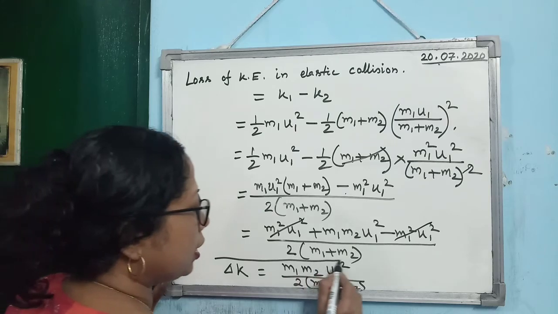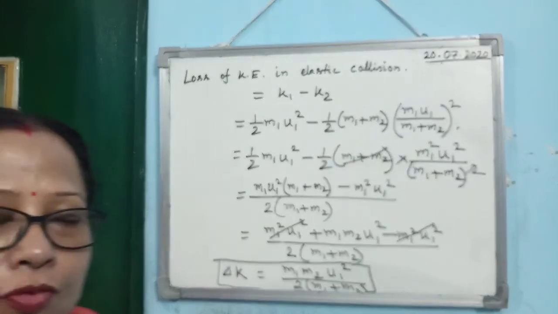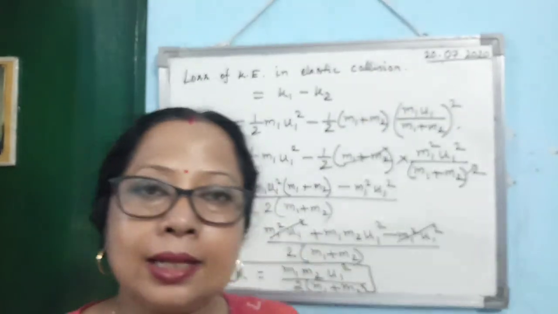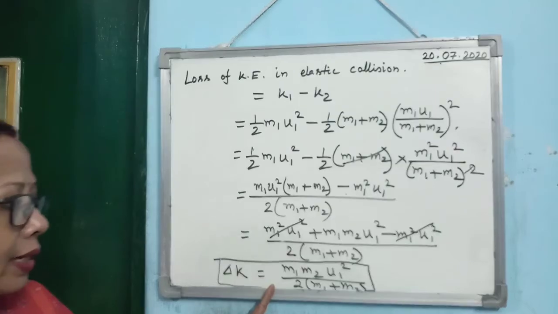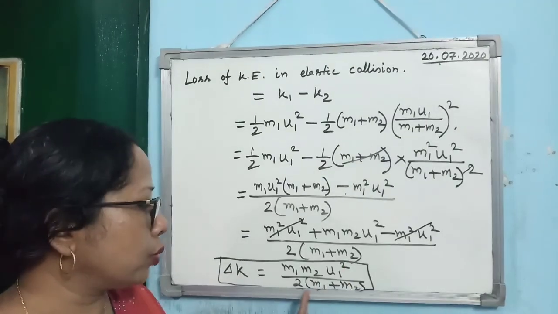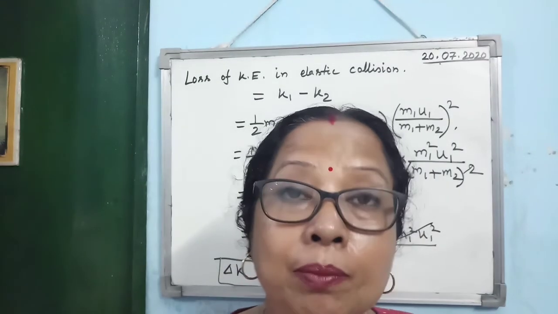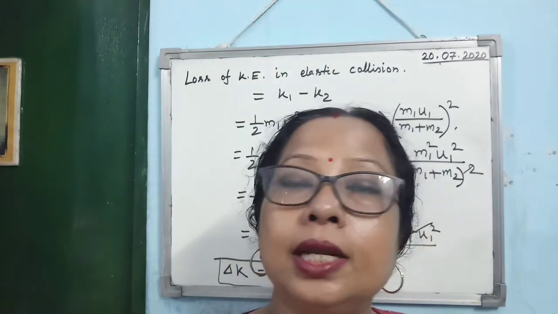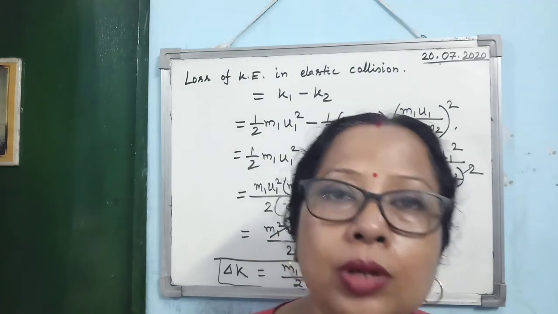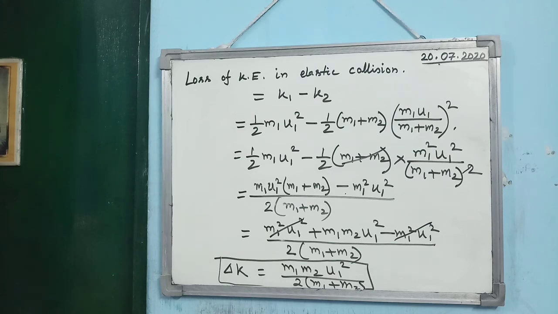We generally denote it by delta K. Alright, so you must remember, for inelastic collision there is loss in kinetic energy, and how much is the loss in kinetic energy? M1 M2 U1 square divided by 2 into M1 plus M2, but provided here that target is at rest, means before collision target is at rest, U2 equal to 0. So that's all about the theory part of this chapter.